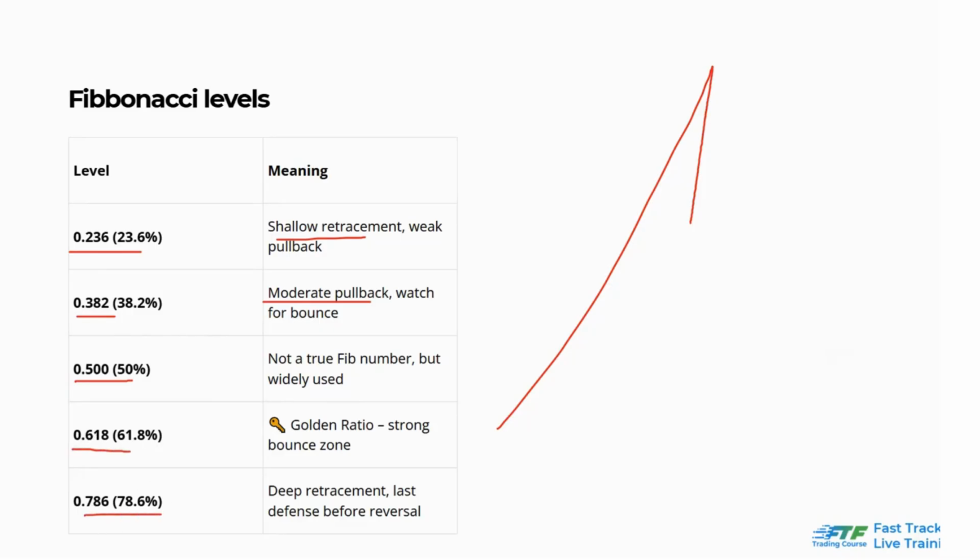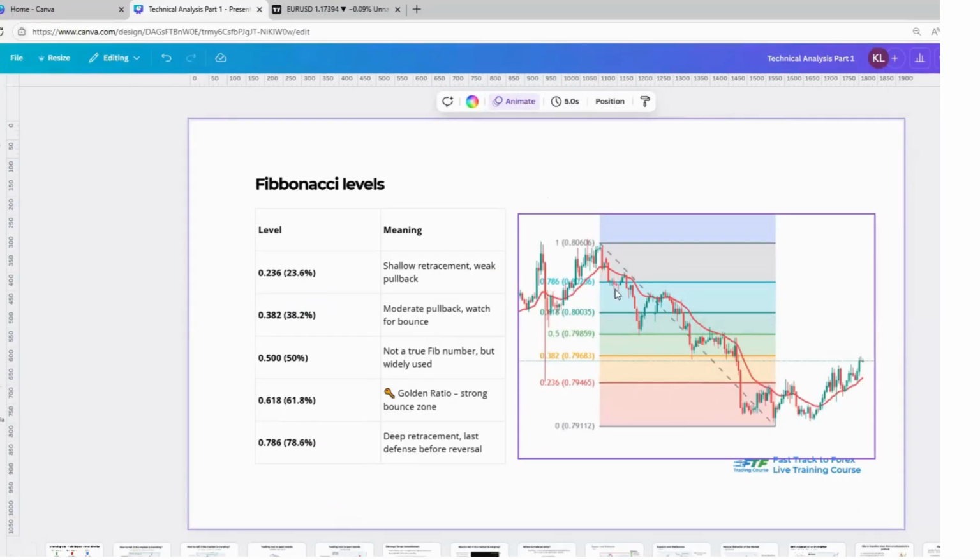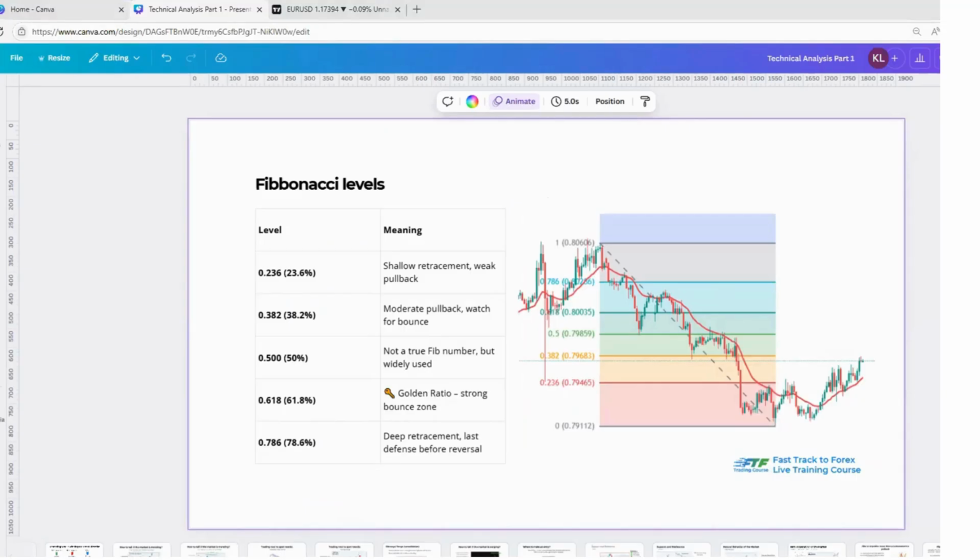How does it look in the chart? Let's see. Here it is. You use the Fibo and connect the most recent swing high to swing low, and you will see that it retraced at this specific level, 0.382.